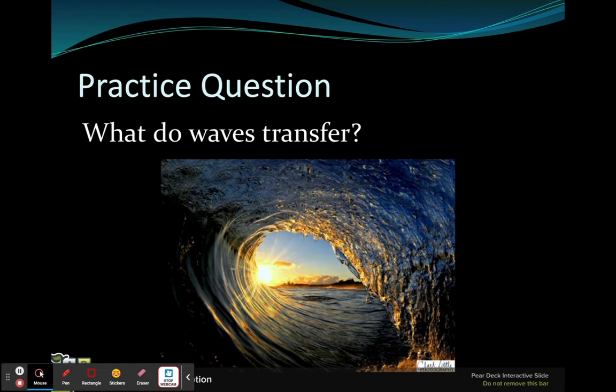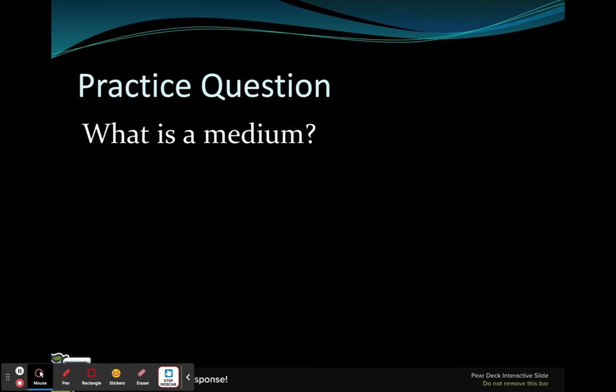Practice question, so press pause while you pick your answer before I give the answer. Energy, our favorite answer for our whole focus area when we did waves, energy is transferred. What is medium? Press pause while you answer. That's what the energy transfers through. It can be air, like my voice is traveling through, water, like we saw, the spring, a rope, whatever the energy of a wave is moving through. That's your medium.